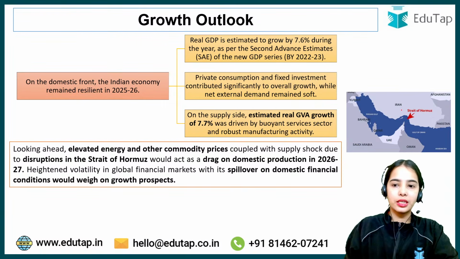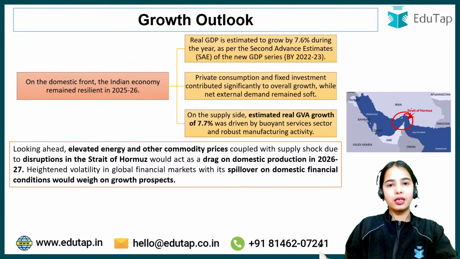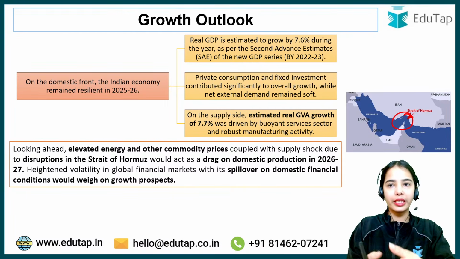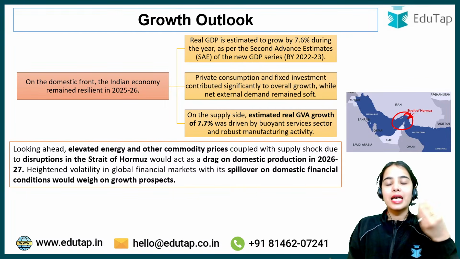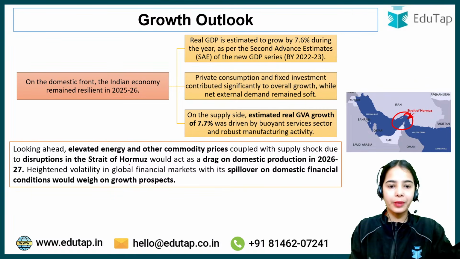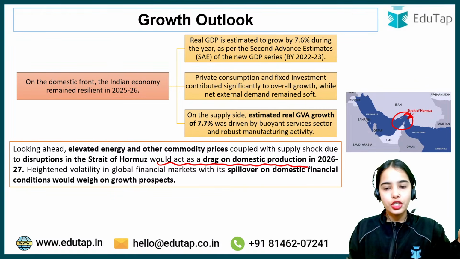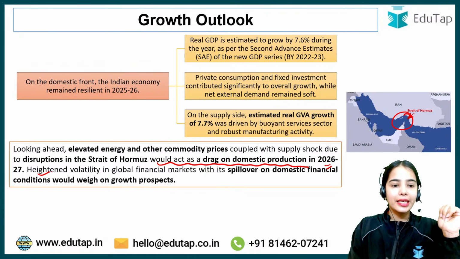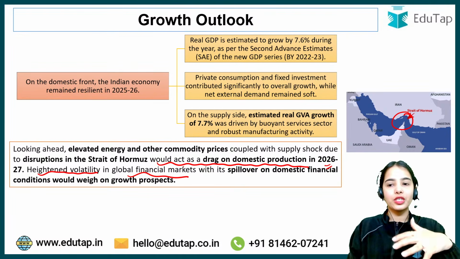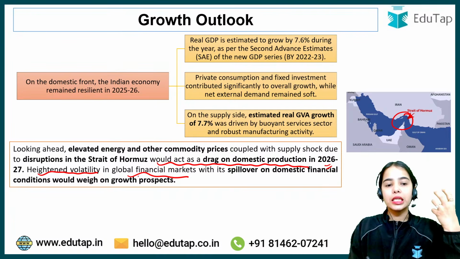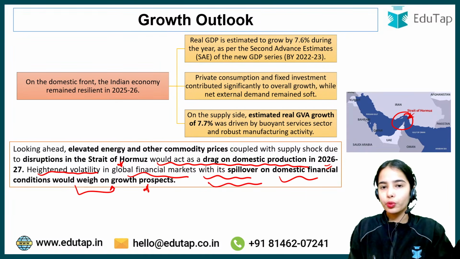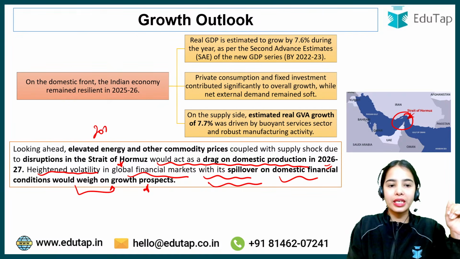There is the disruption in the Strait of Hormuz, and because of this small part, the ships are not able to travel very easily, and permissions have to be taken and such. This has led to the supply chain disruption. This would act as a drag on domestic production in 2026-27, because the external demand for India is going to decrease further. Because of the uncertainty and the conflicts, there is heightened volatility in global financial markets, with its spillover on domestic financial conditions. This would also weigh on the growth prospects and reduce them in 2026-27 for India.